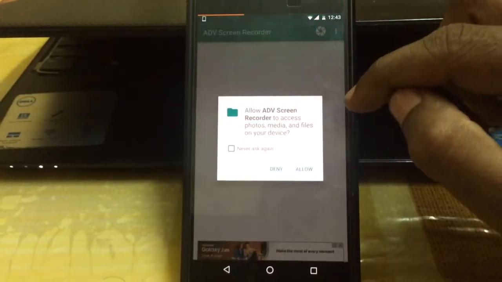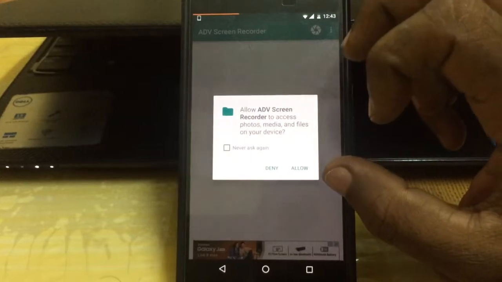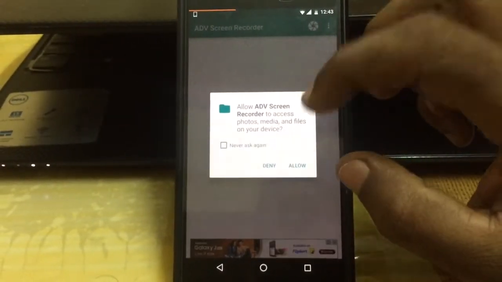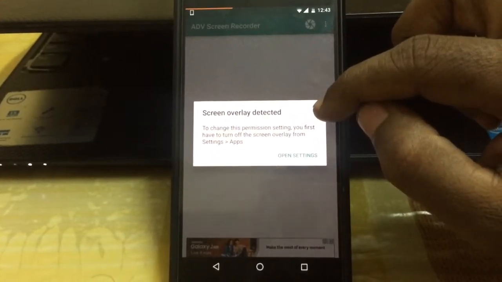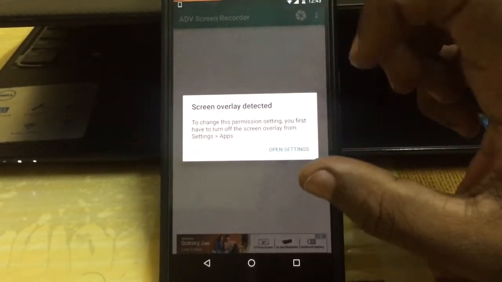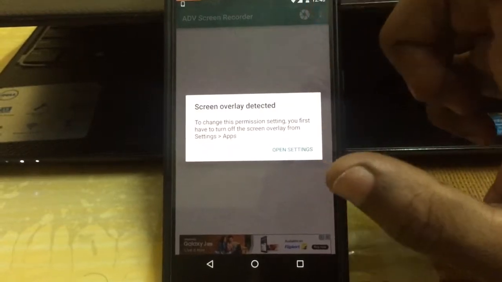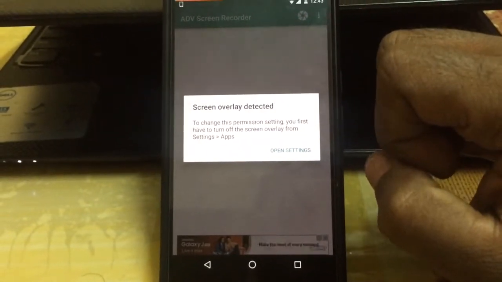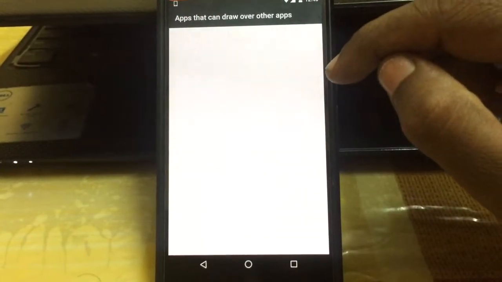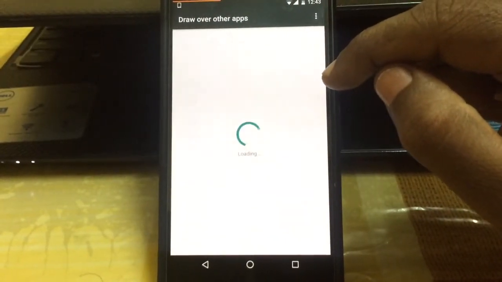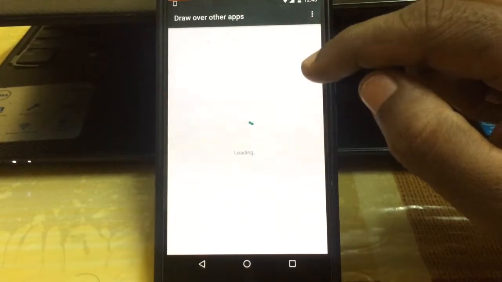if you press OK, it will take you into this notification where we need to allow this access, and if you try to allow this, then we will be stuck in this screen overlay detected notification. So to resolve this, you press this open settings, and that will take you into this draw over other apps,